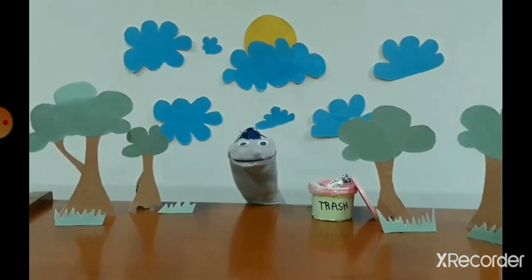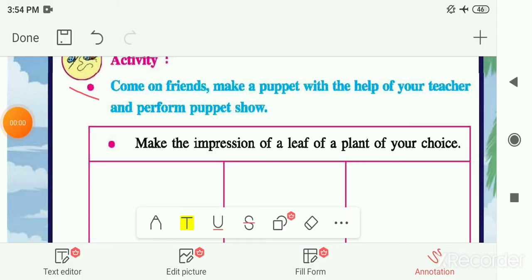The story was over. So as in the puppet show, we had seen that we have to maintain or conserve our environment, else we have to face difficulties like global warming, and then natural disasters, as Bob had faced. So we have to maintain our environment, we have to keep our environment clean and healthy.